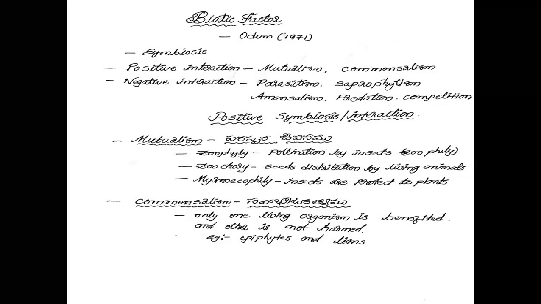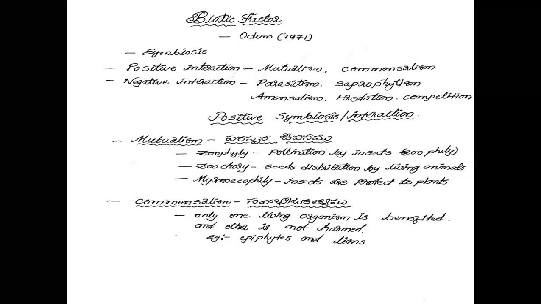So both organisms are benefited. Insects need nectar, collected from the flower, and the flower needs pollination, done by the insects. This is called zoophily. The next one is zoochory.